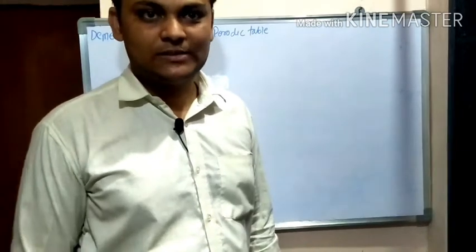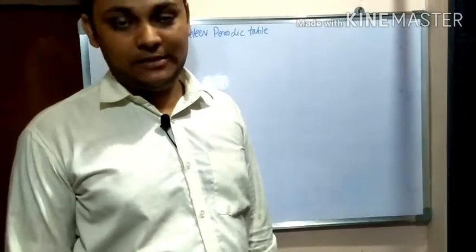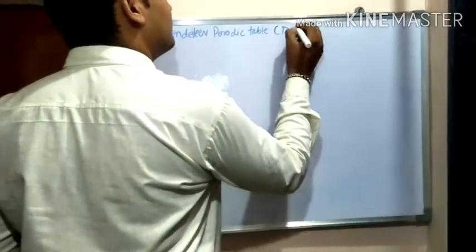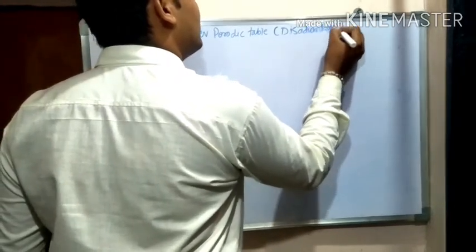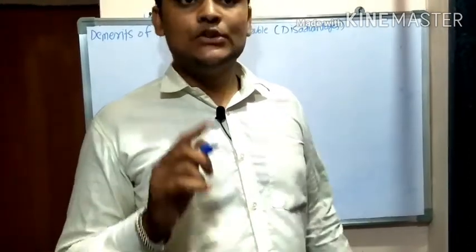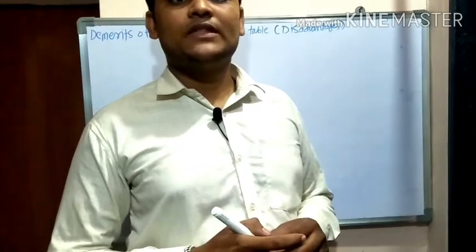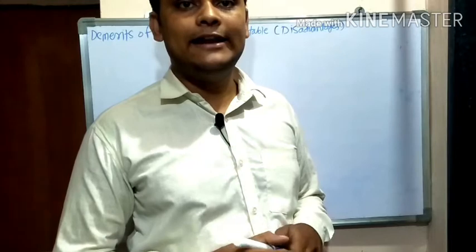Today we are going to discuss the demerits of Mendeleev's periodic table. Demerits means disadvantages, the reasons because of which Mendeleev's periodic table was not considered complete. The first demerit was the whole number atomic mass of the elements cobalt and nickel.